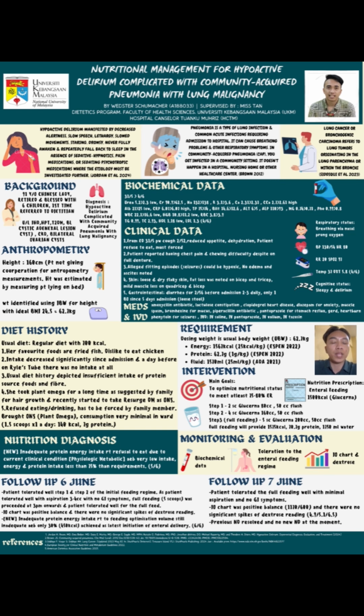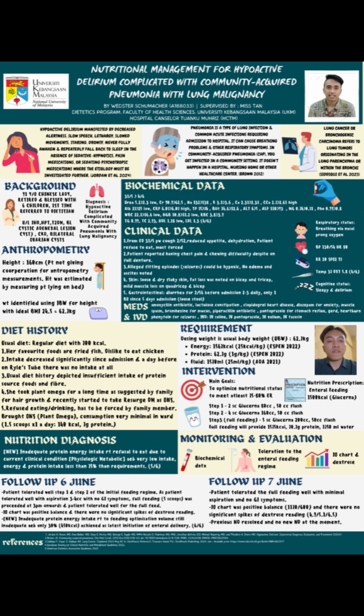For the clinical data, the patient was admitted from the emergency department on 31st May, presented with cough for 2 weeks, reduced appetite, dehydration, and the patient refused to eat and must be forced whenever the caregiver wants to feed. The patient reported having chest pain and chewing difficulty, and alleged fitting episodes with seizures that could be hypoxic, which is a low oxygen level in the body; no edema and no ascites noted.